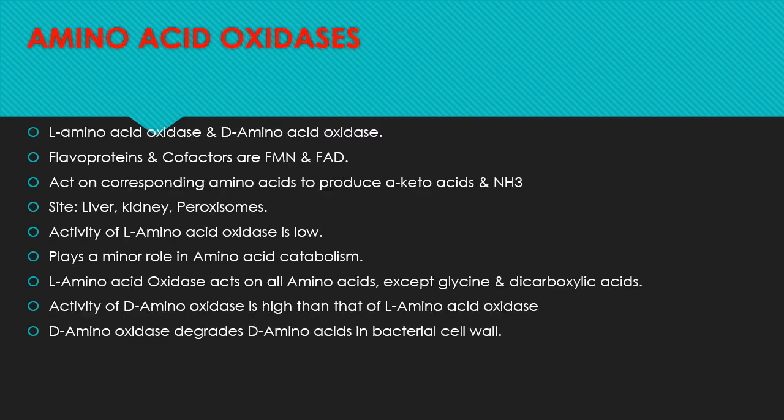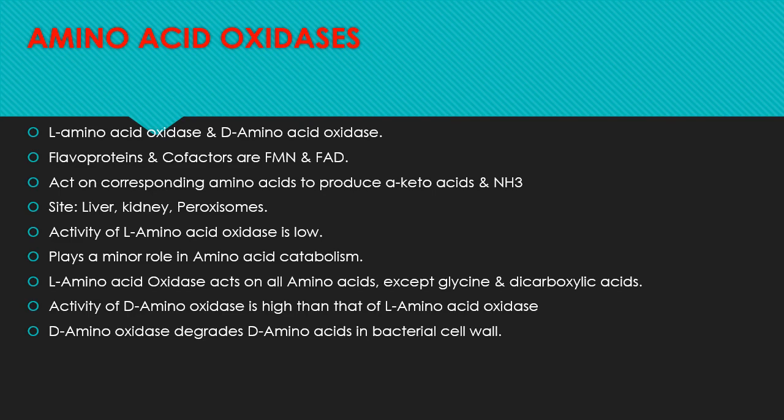Amino acid oxidase enzyme is also used to eliminate amino group from amino acid in form of ammonia by the same process, oxidative deamination. So amino acid oxidase enzyme exists in two forms, levo and dextro. These forms are L-amino acid oxidase and D-amino acid oxidase. There are some flavoproteins and cofactors which are also used for this process. These are FMN and FAD, which act on corresponding amino acid to produce alpha keto acid and ammonia. This process takes place in liver, kidney, and peroxisomes.